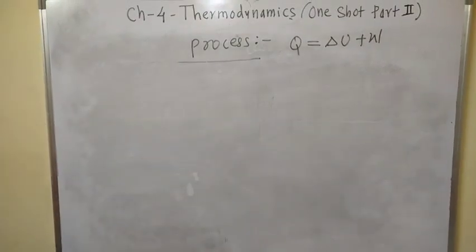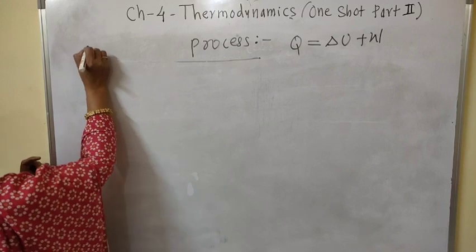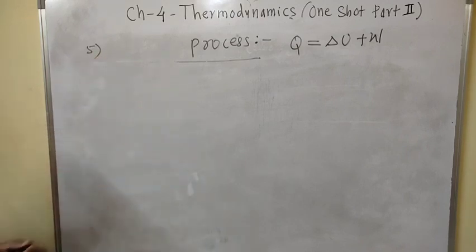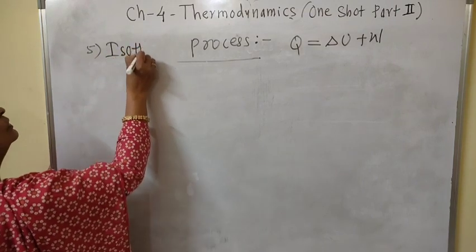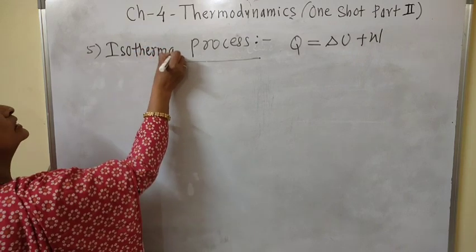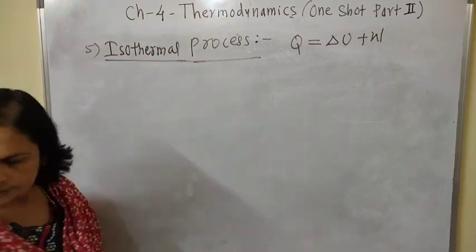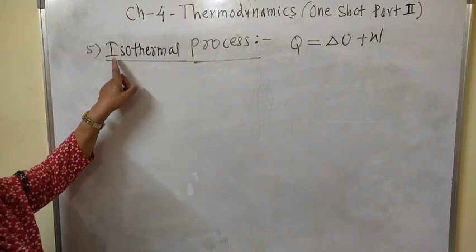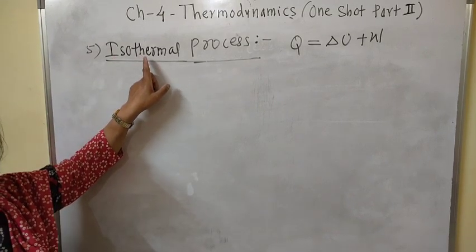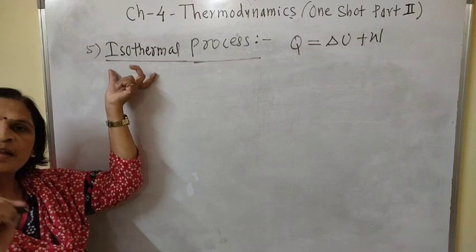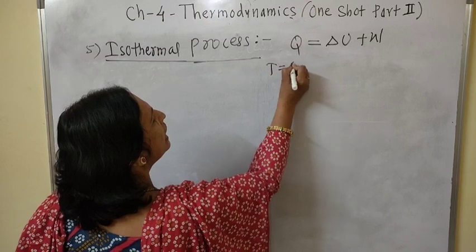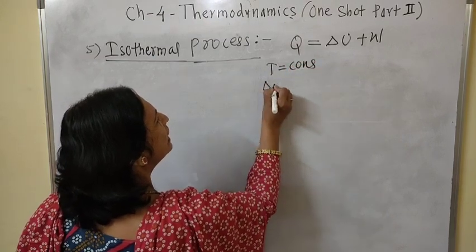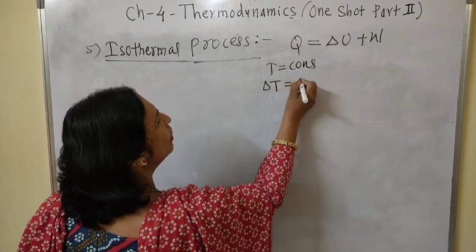Next process, fifth process, isothermal process. Again, iso means same and therm means temperature. A thermodynamic system in which temperature remains constant. Then T is constant. Then delta T is equal to 0.